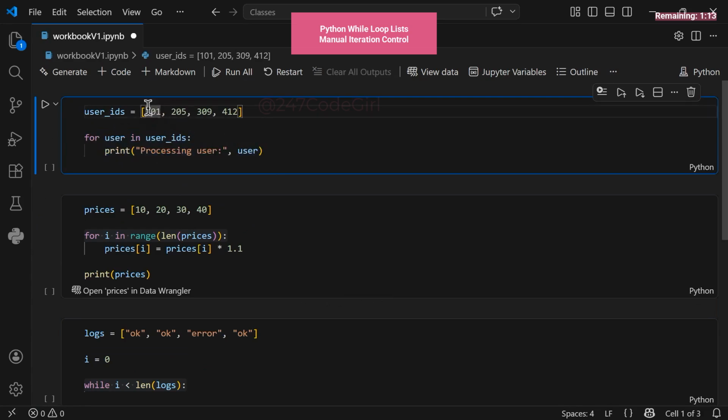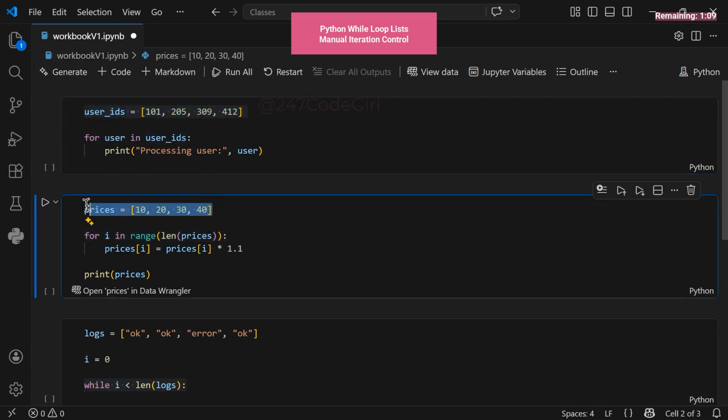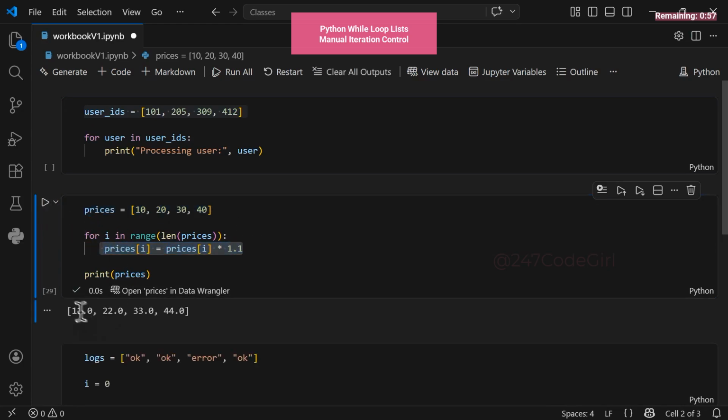Now, look at this list of prices. Here, the position is critical. We need to update the original list items. By targeting the index, we can change the original item instantly. Watch, we are increasing each value by 10%. We're multiplying every single price by 1.1. Notice how we've successfully transformed our entire data set.